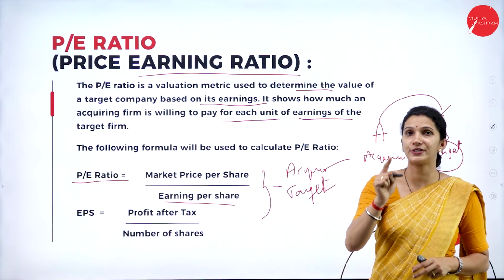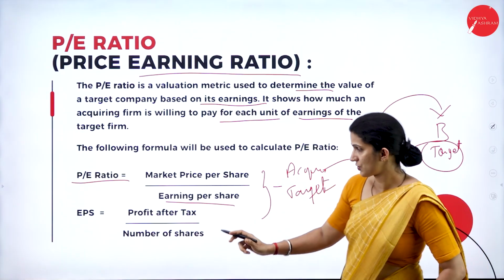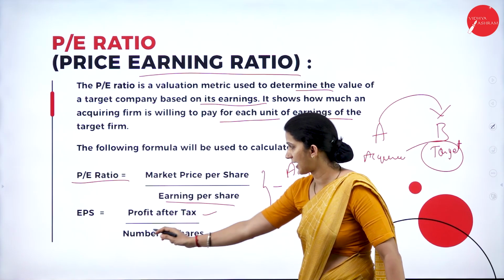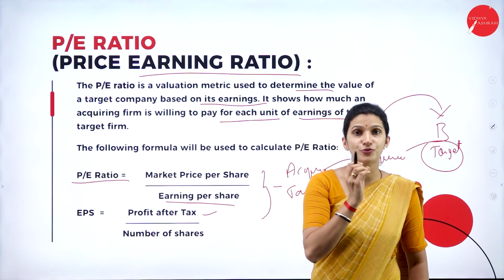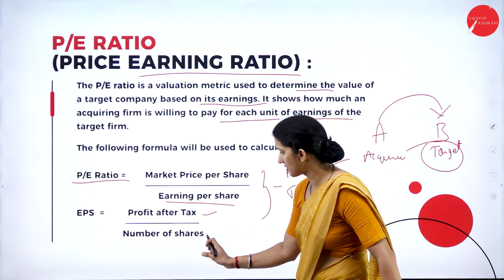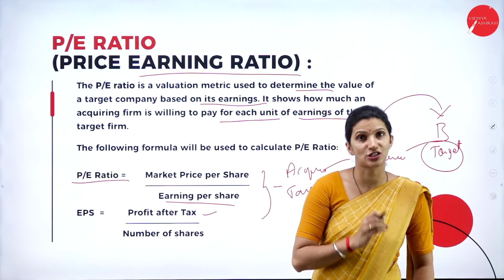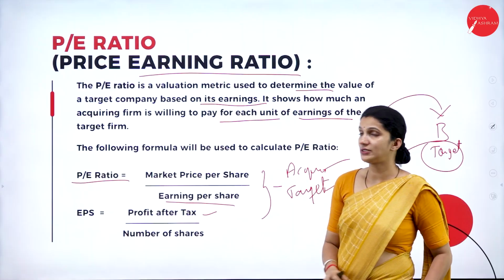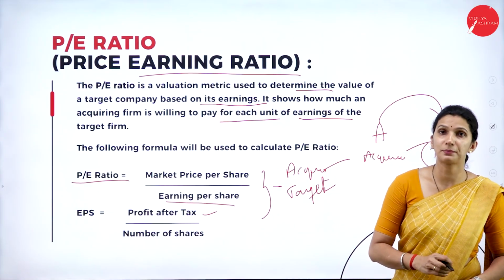Simple. The EPS, or earning per share, calculation is profit after tax divided by number of shares. Always, number of shares means the number of equity shares. So we will get the EPS. This is the formula that we use to calculate the PE ratio.